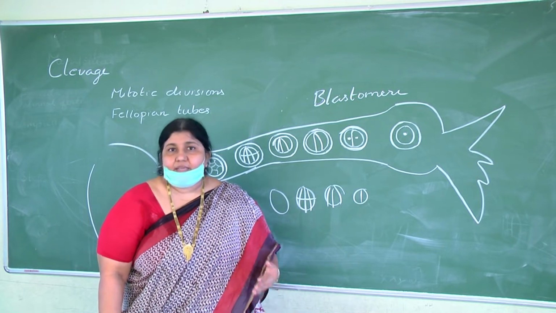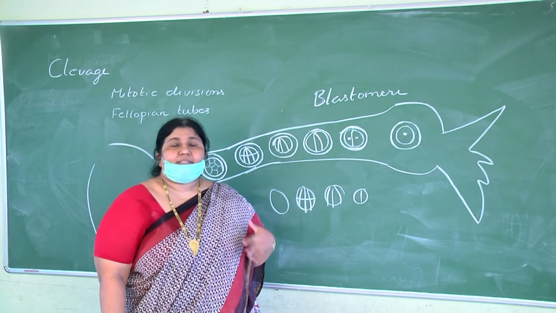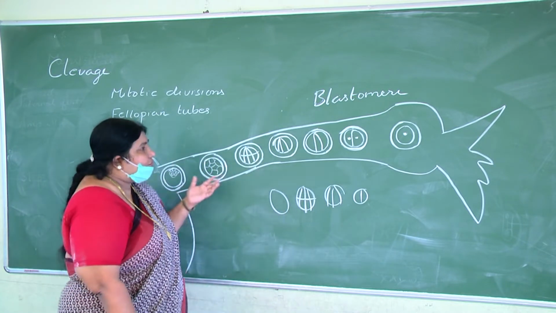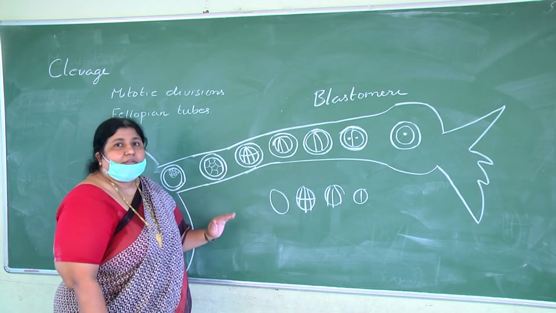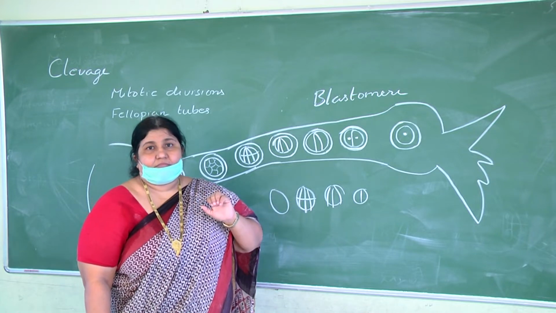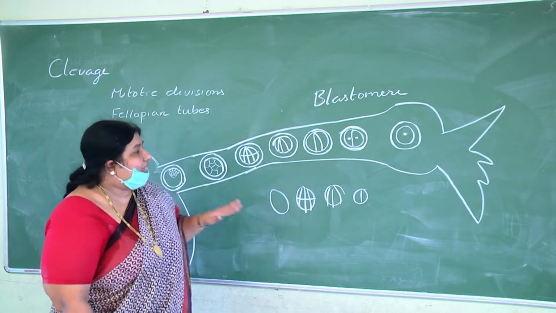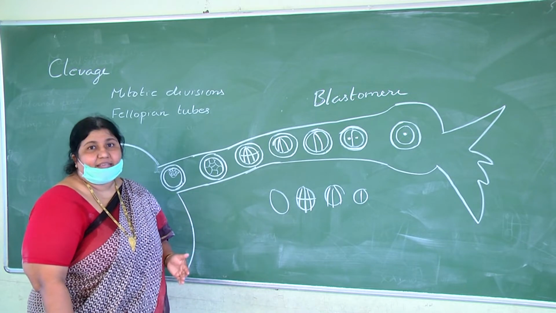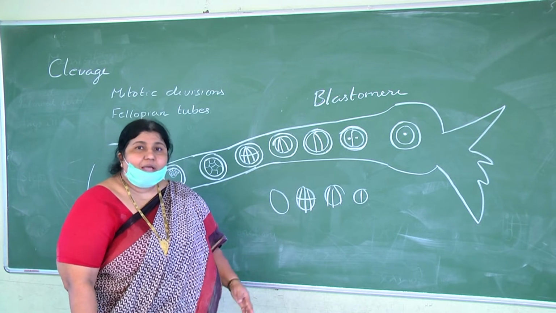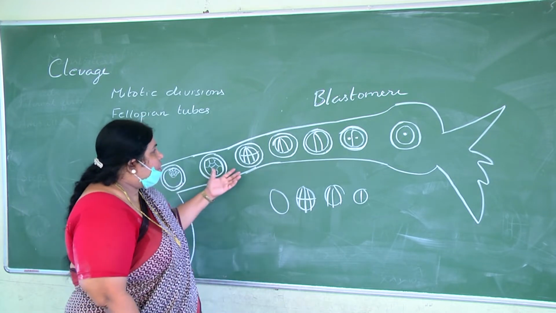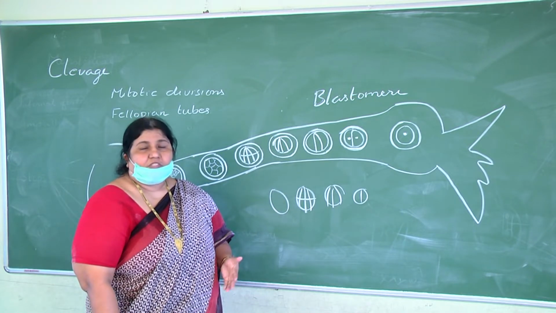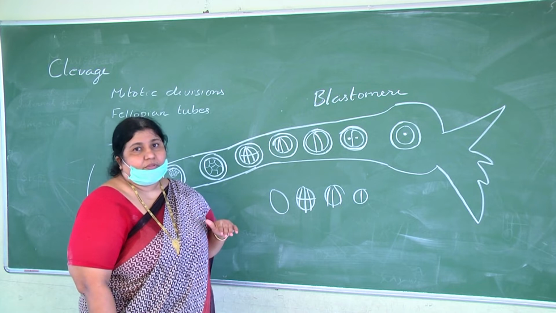So obviously, you will be thinking that as the number of blastomeres increases, the size of the embryo will also increase. But the size of the embryo will not increase. It remains the same. Why? Because even though the number of blastomeres is increasing, the size of each blastomere is decreasing, because of which the size of the embryo remains constant. So these are the points we should know.